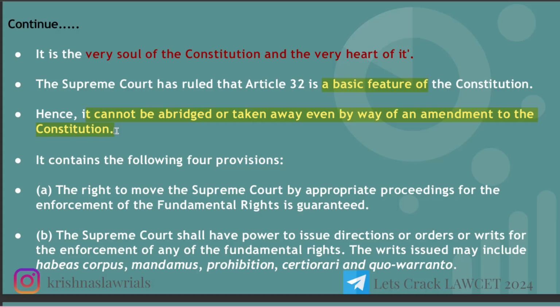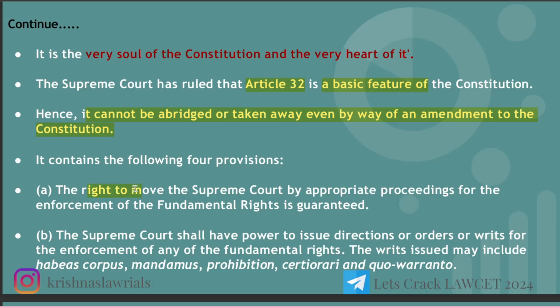Can the Constitution be amended? The answer given is that every part of the Constitution can be amended, in a sense changed, except the basic structure, that is, the fundamental things like the Preamble as well as Article 32. They have said these are the basic features and these can't be changed. It contains the following four provisions.